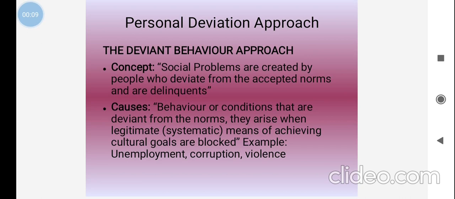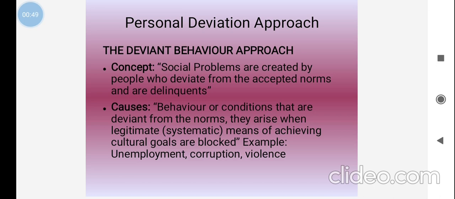The deviant behavior approach is one of the social problem approaches. So what are social problems? How can we identify the deviant behavior approach? What is the concept of deviant behavior? Social problems are created by those who deviate from the accepted norms and are delinquents. Social problems are created by people who deviate from the normal behavior and accepted norms of society. Those people are delinquents or have deviated behavior.